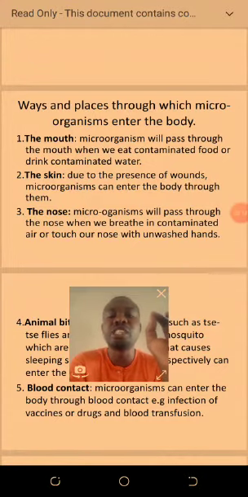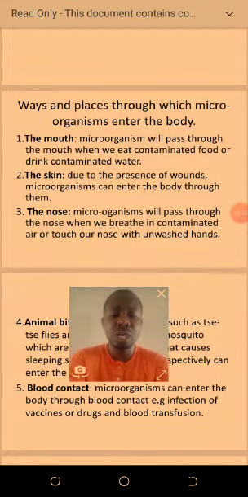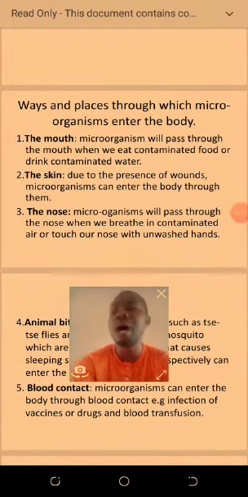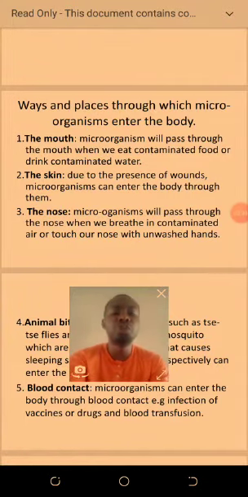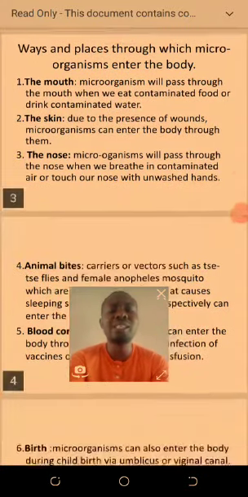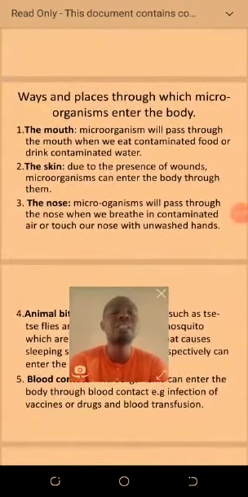Due to the presence of wounds, microorganisms can enter the body through them. If you didn't treat that wound very well, that is why whenever you have a wound, you treat it and dress it very well, so that microorganisms will not enter into your body through the wound.